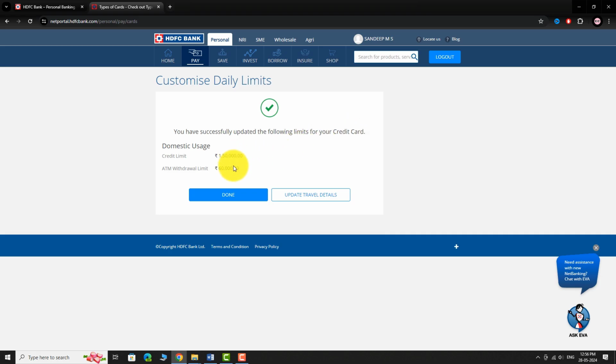This is how you can enable ATM withdrawals on your HDFC Bank credit card.